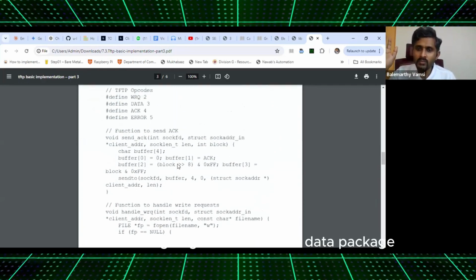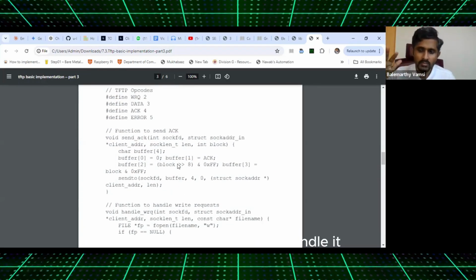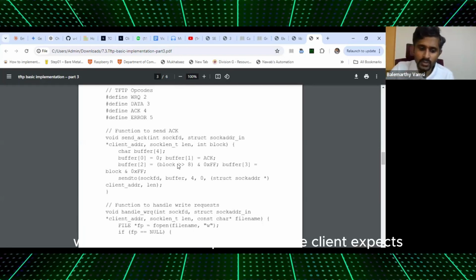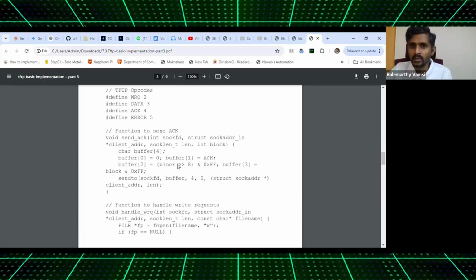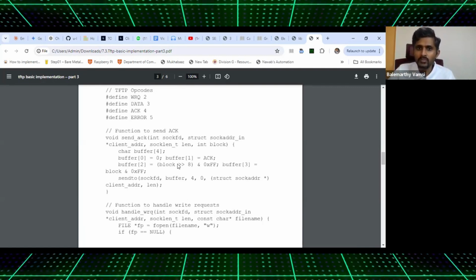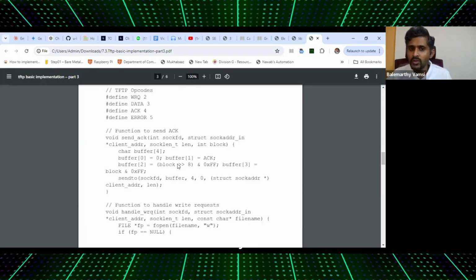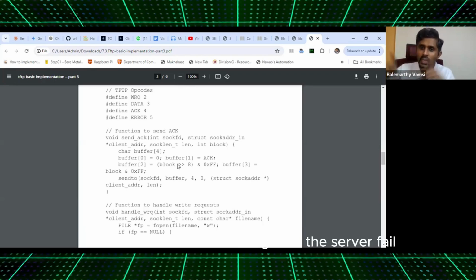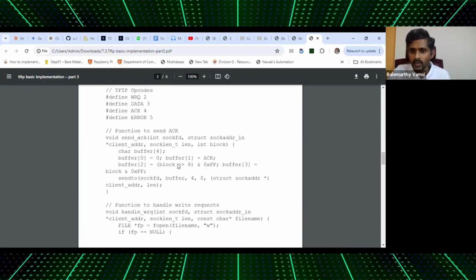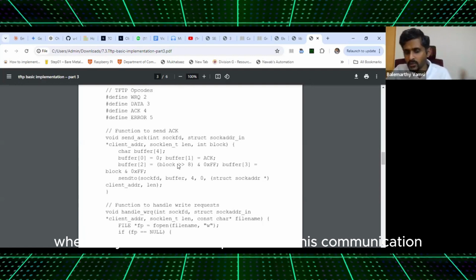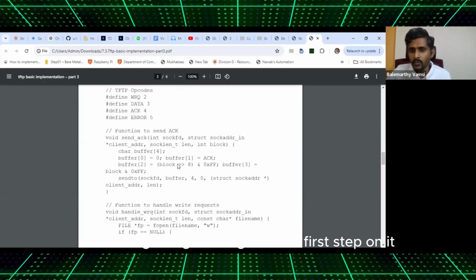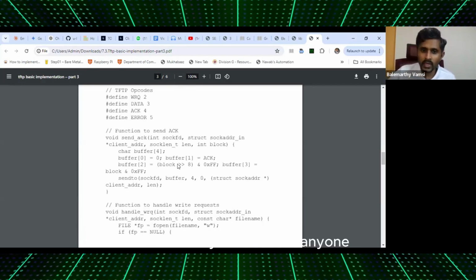The client is going to send me the data packets. I understood. I have to handle. What is the first response that the client expects? The moment it says that, okay, this is the file name, this is the mode. When do you think the test case of client talking with the server fail? When do you think in the process of this communication, something can go wrong at the first step only? And how do you tackle it? Anyone?